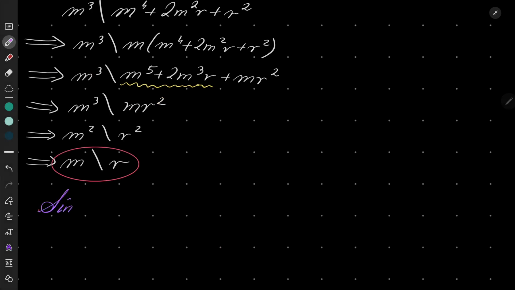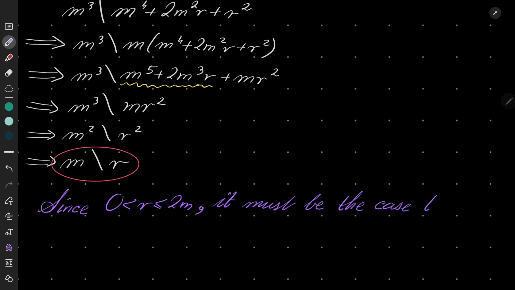M itself and 2m. So since 0 is less than r and r is less than or equal to 2m, it must be the case that either r equals m or r equals 2m.